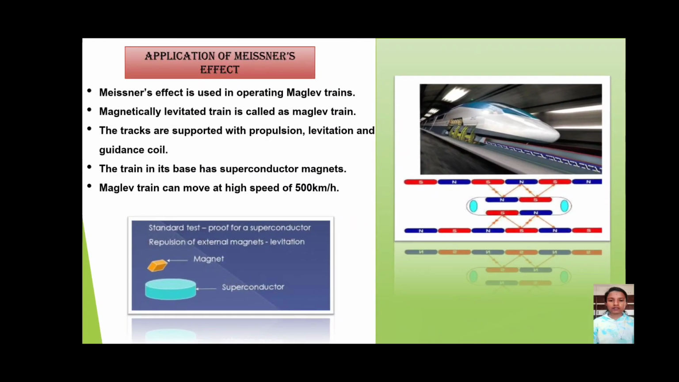Application of Meissner's effect: Meissner effect is used in operating the maglev train. A magnetically levitated train is called a magnetic train. The tracks are supported with propulsion, levitation and guidance coils. The train in its base has a superconductor magnet.